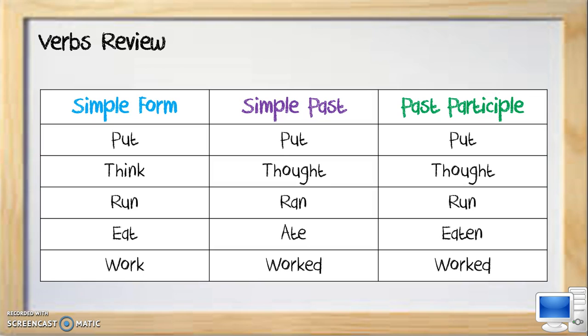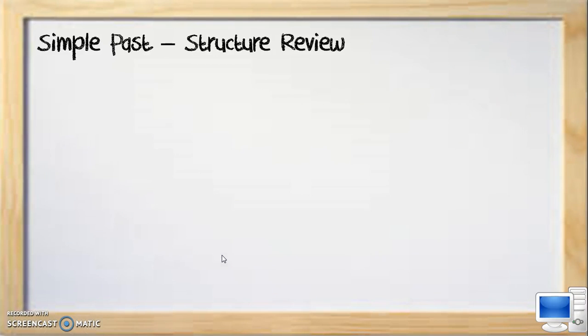Be careful with the pronunciation. I recommend you watch the video on past tense pronunciation so that you can pronounce the ending accurately. You can also visit a website to practice your verbs just by clicking on the computer and following the link.